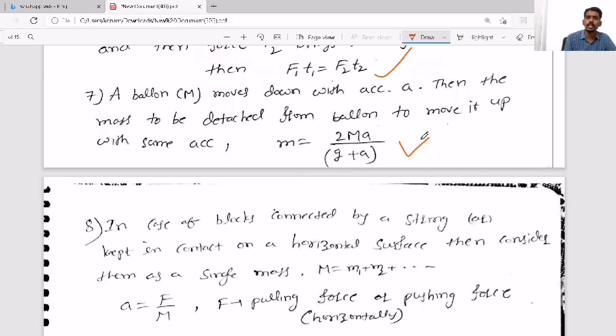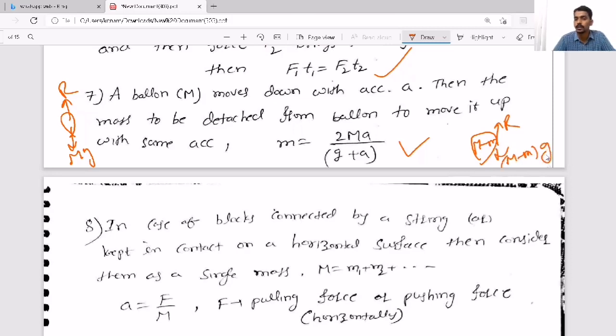I'll just explain it to you. A balloon is moving down with some acceleration. That means the balloon has some weight and there is some air friction. So it is coming down, which means mg minus r equal to ma. But now you have to remove some mass from the balloon so that it moves up with the same acceleration. Let's take the mass now as M minus m. Small m I removed. Then it is going up, so r upward and downward (M minus m)g. Now the equation will become r minus (M minus m) into g equal to (M minus m) into a. So the same acceleration, but in a different case.